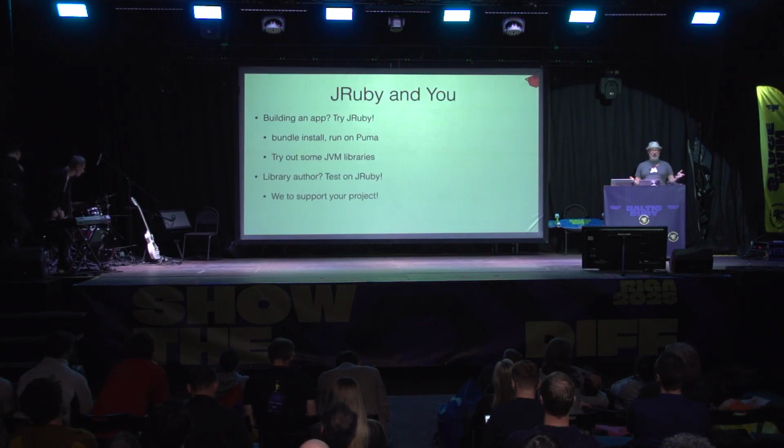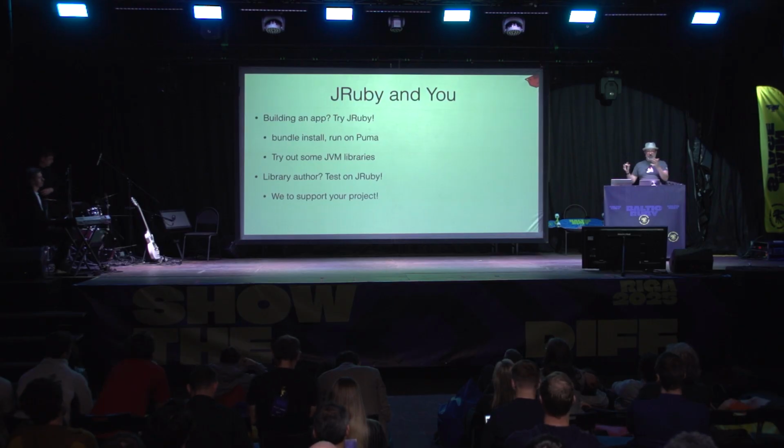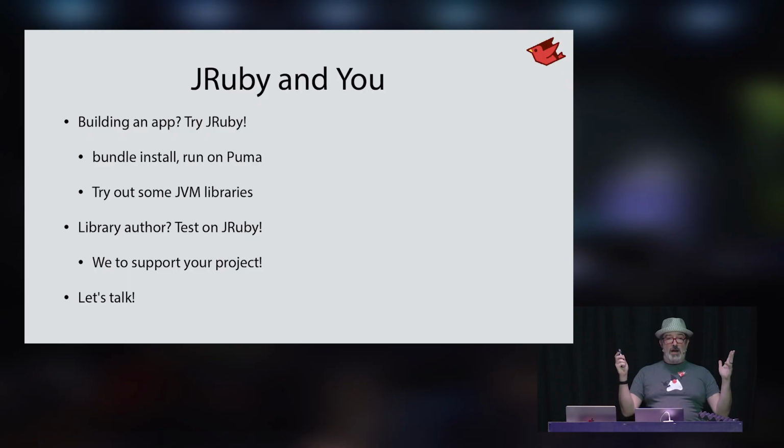Are you an author of a Ruby library? Well, put us in your CI pipeline. Put us in your GitHub actions. Test on JRuby, make sure it continues to work, and keep us honest. Let us know if we break something or if we don't run something the way that you expect it to. It's probably our fault, not yours. And I'll be here. Let's talk.